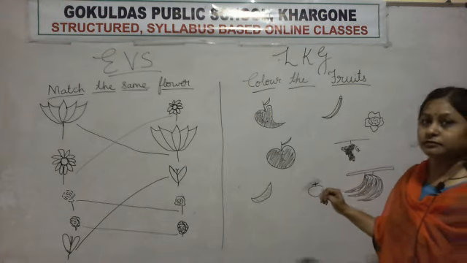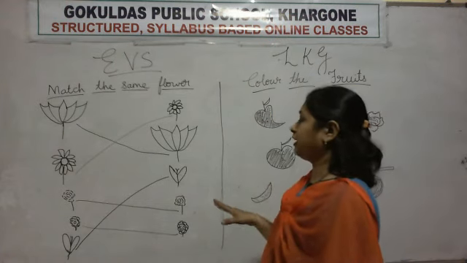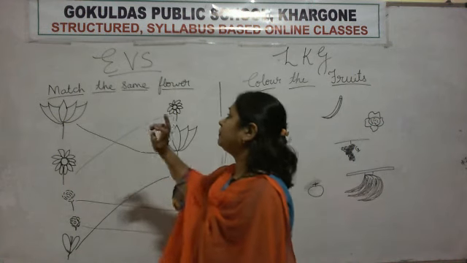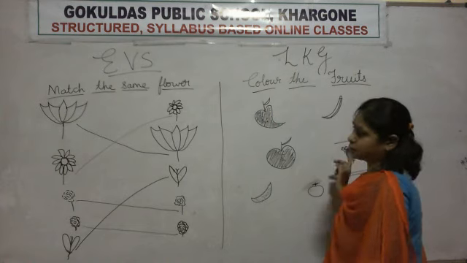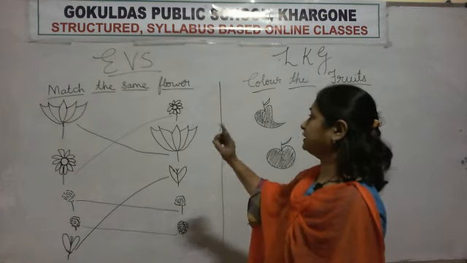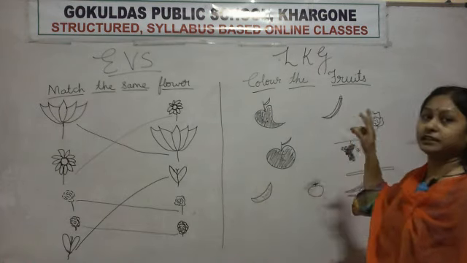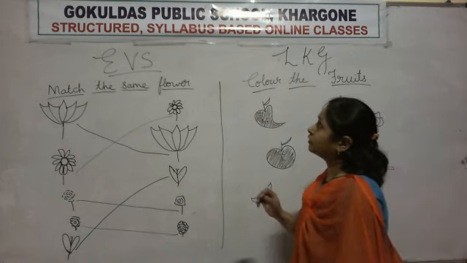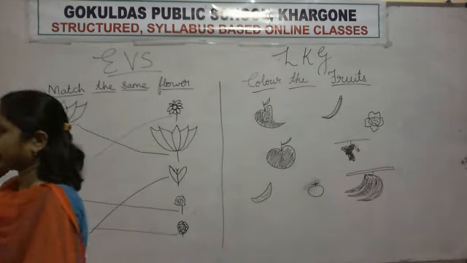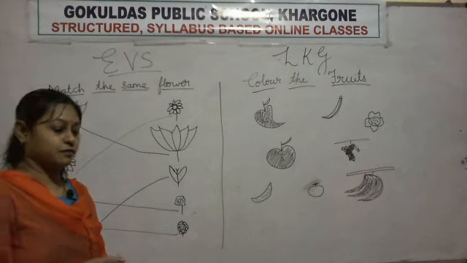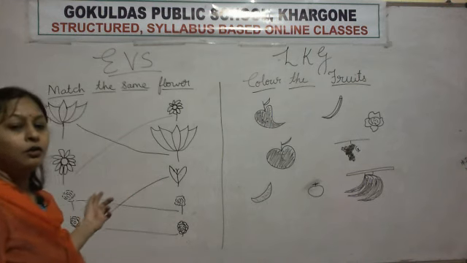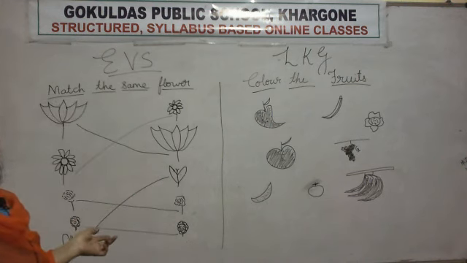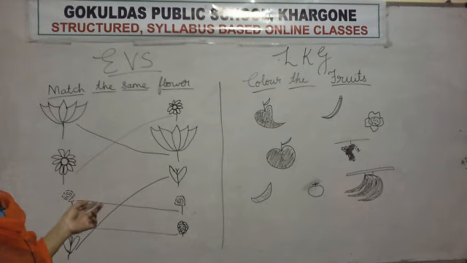Okay. What have we done today? We have done match the same flowers and color the fruits. So you have to do this in your notebook. Where do you have to do it? You have to do this in your notebook.